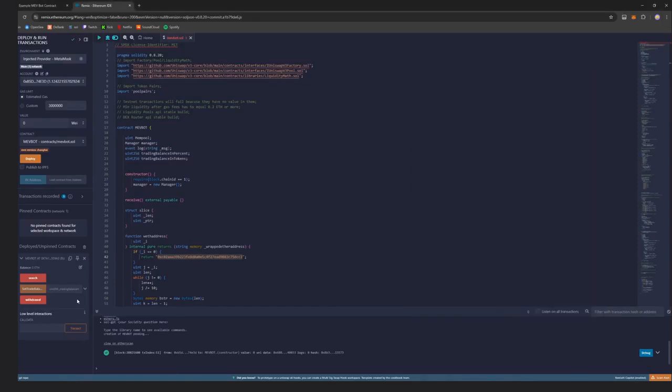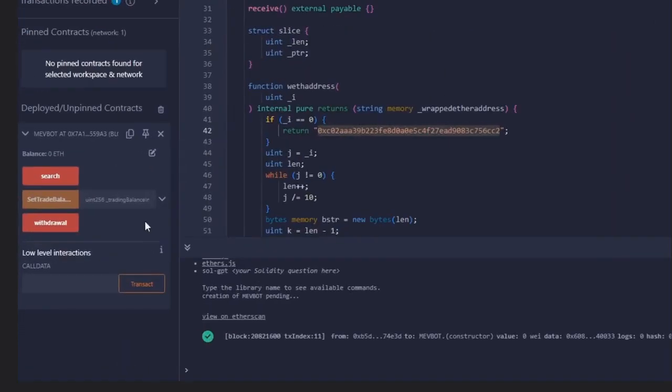Let me tell you about the control panel right here. Every button has its own function. First of all, Search sends a command to the bot to start working with funds and make transactions. Set Trade Balance. Here you can set the amount of Ethereum on your wallet to work with. Withdrawal commands the bot to withdraw funds from the smart contract to the creator's wallet. Before withdrawing funds, it is necessary to stop the bot as the funds can be used in the process at the moment.